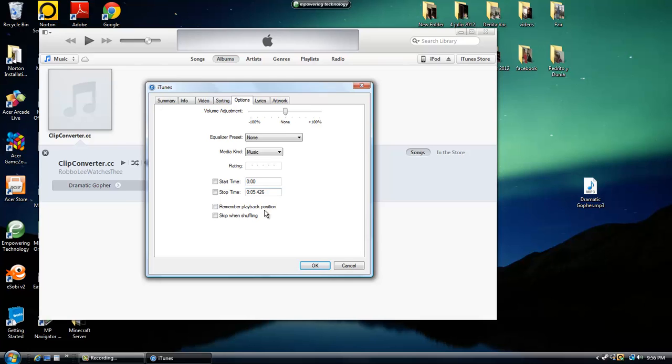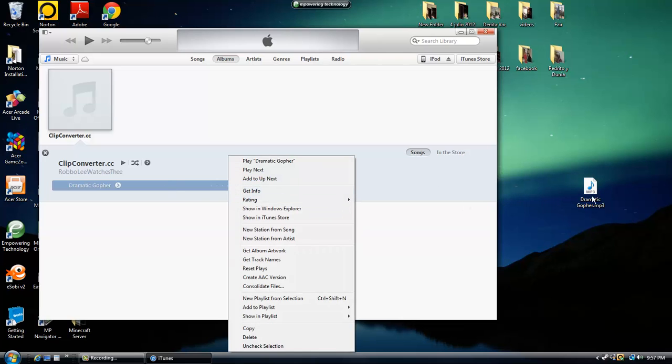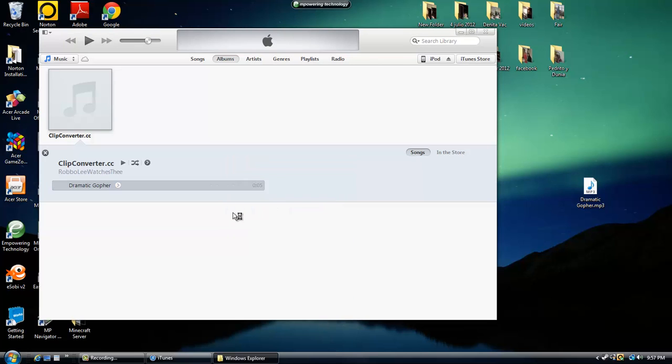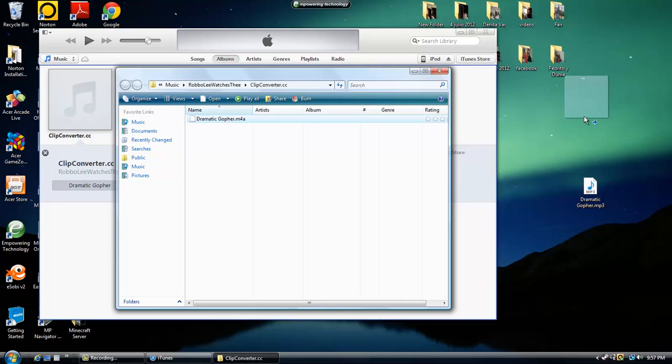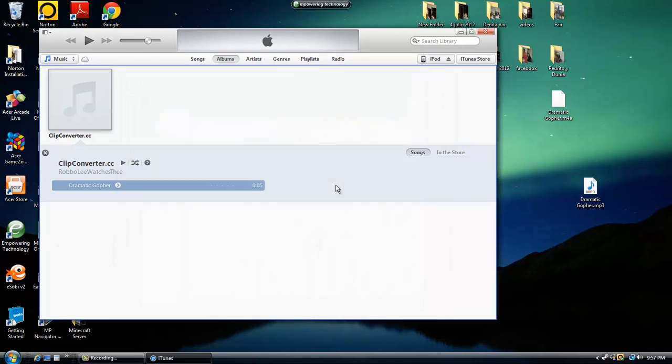Go to options, and you can check these two boxes, and put the point of the video that you want to start and end, or you could just keep it the same if it's not that long. The video has to be under 30 seconds, I believe. You right click it, show in Windows Explorer. You do not change it to M4R. That's a mistake that people make. And of course you get it out of there.